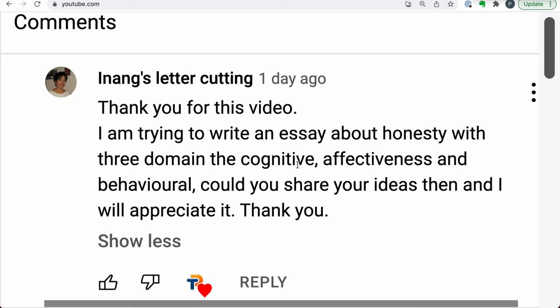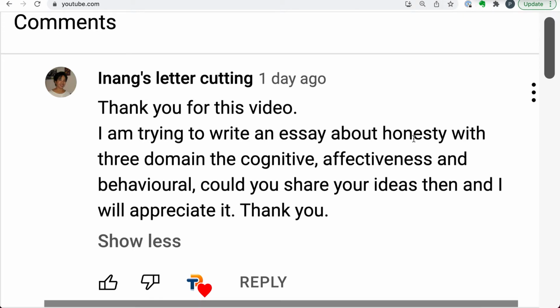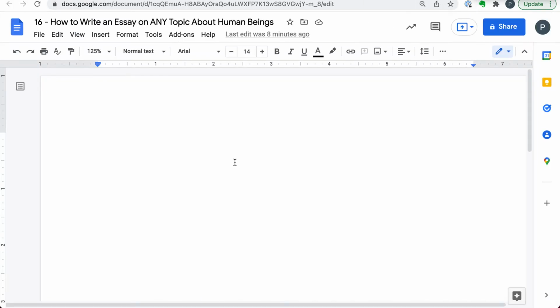Here's what is really going on. We have one concept that we need to discuss, because the essay, notice, is supposed to be about honesty. But honesty in the context of 3 different things: 3 domains of learning: cognitive, affective, and behavioral. So let's talk about this. Honesty. We need to talk about honesty in terms of 3 things. Honesty, actually, this is in learning. Okay, honesty, learning, because these are 3 domains of learning.